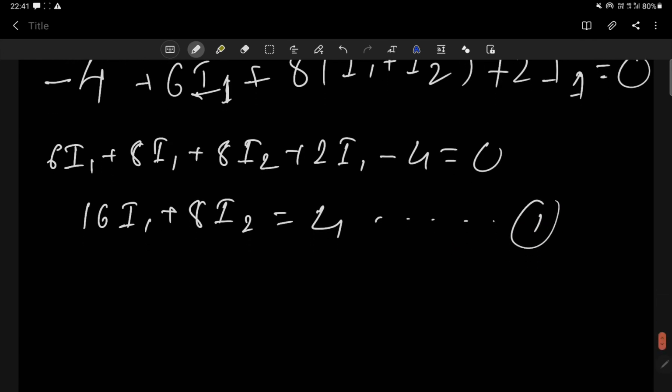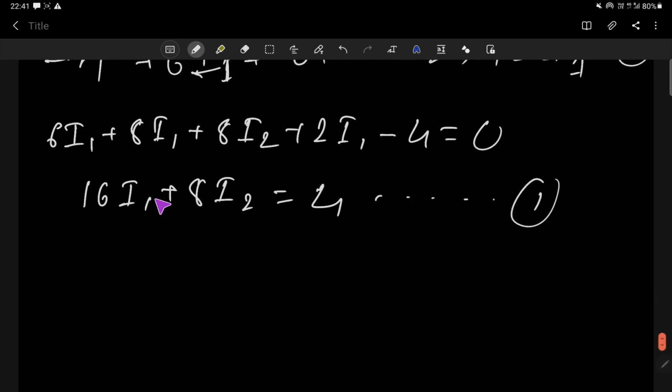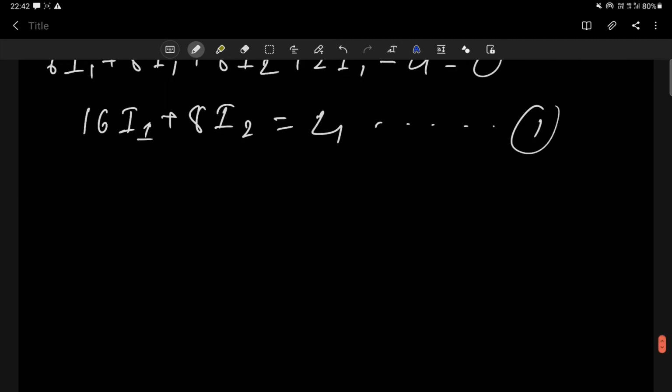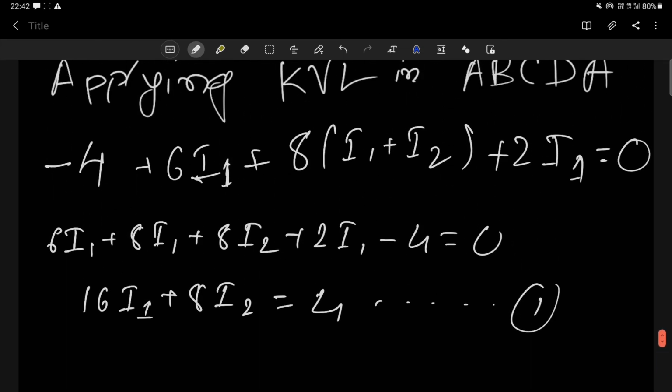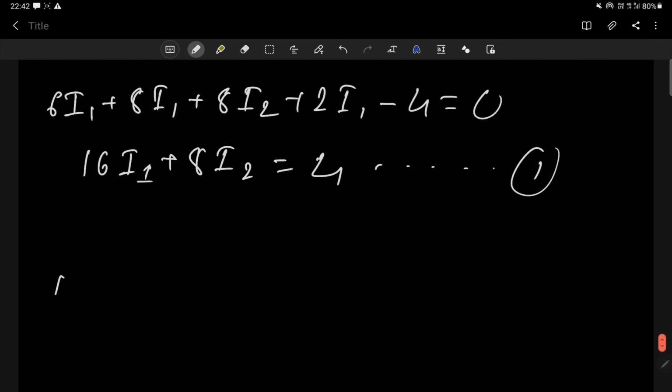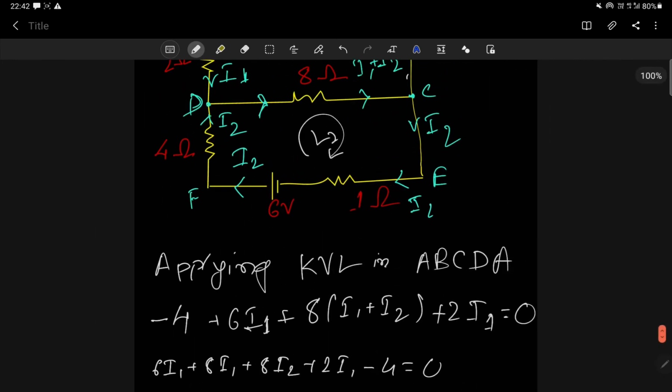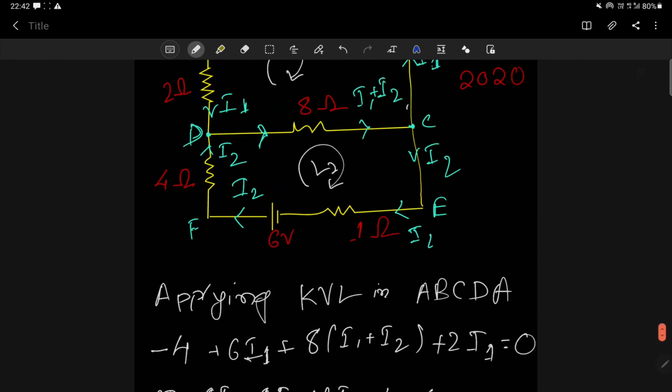Okay, I am leaving one line, because after the second equation we have to solve these equations, so there maybe I can need one more line. After you get the first equation, leave one line so that you can adjust. Then, applying KVL in the second loop, DCEFD. That means in the second loop, DCEFD.